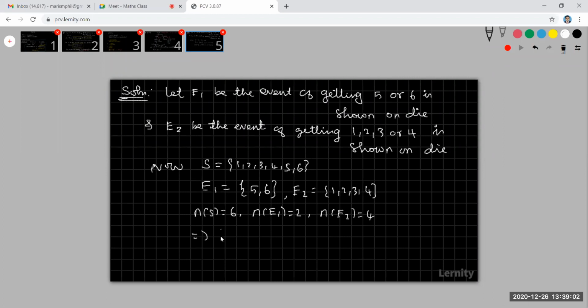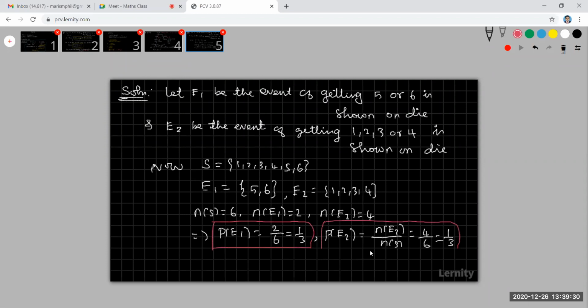Which implies my probability of E1 is n(E1) by n(S), that is 2 by 6, that is 1 by 3. My probability of E2 is n(E2) by n(S), that is 4 by 6, that is 2 by 3. So therefore, probability of E1 is 1 by 3, and probability of E2 is 2 by 3.